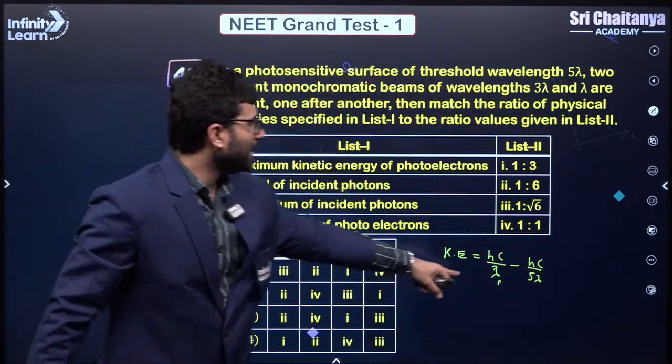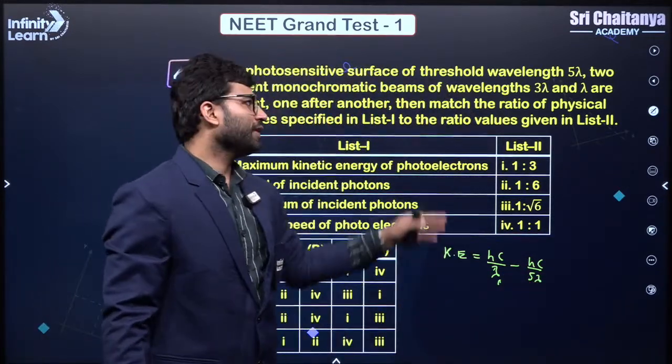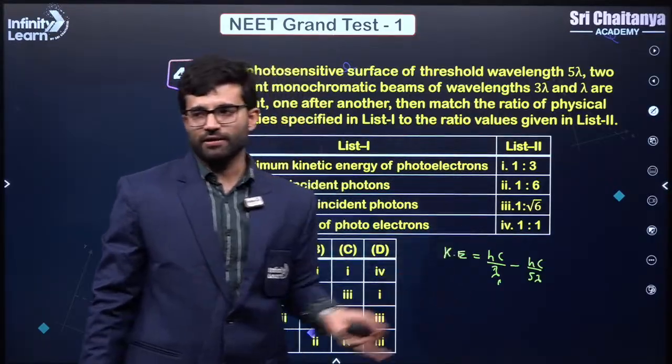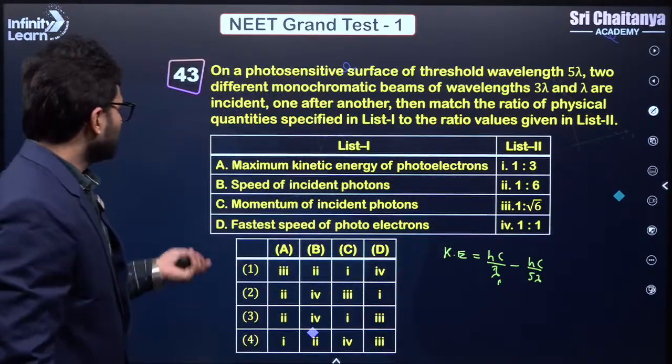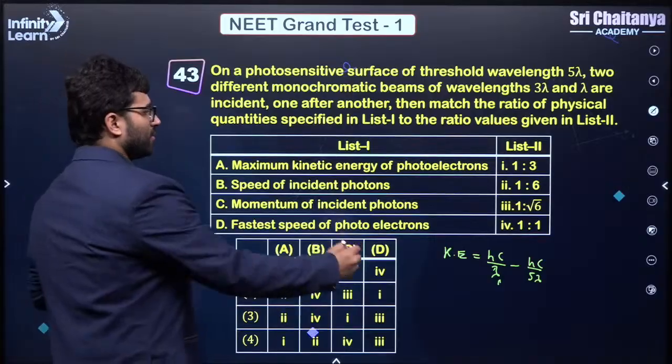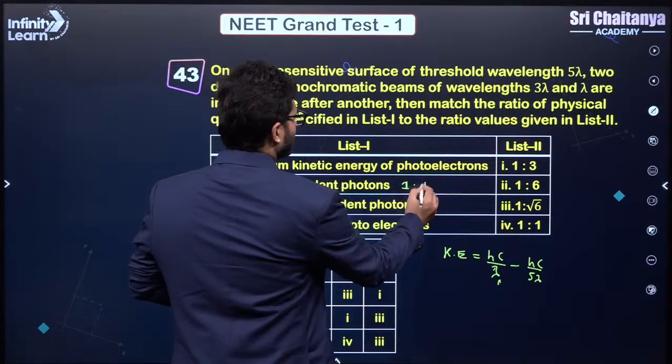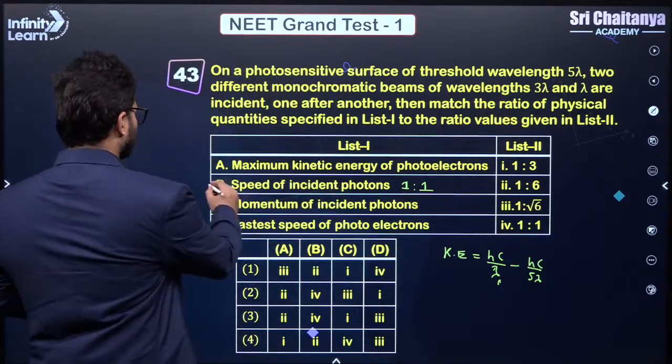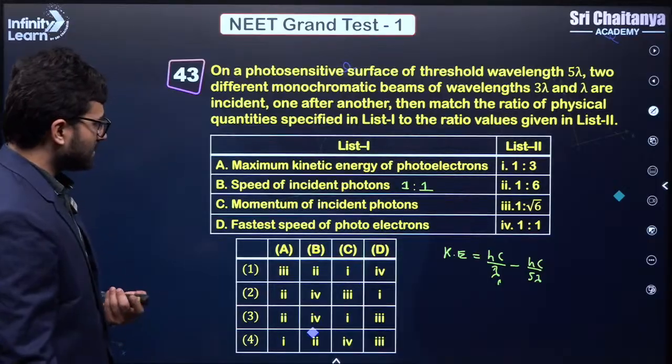So first you write lambda as 3 lambda here, then you write lambda as lambda here, and then you calculate the ratio. Very, very simple, right? Speed of the incident photons is the same, because that is 3 into 10 to the power 8. So this ratio is 1:1. So that is 4, right? So B is 4, A you have to calculate.